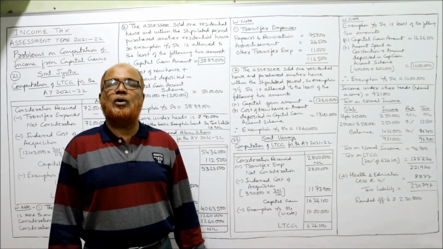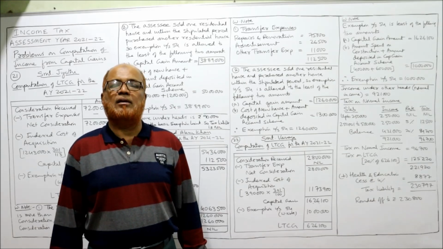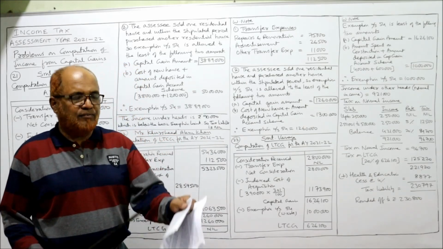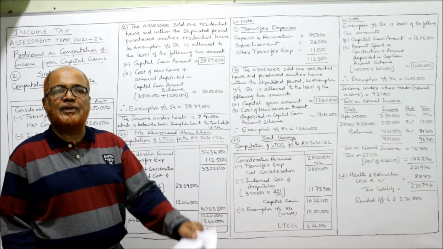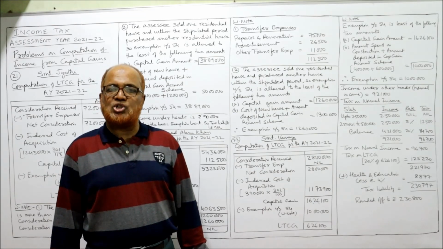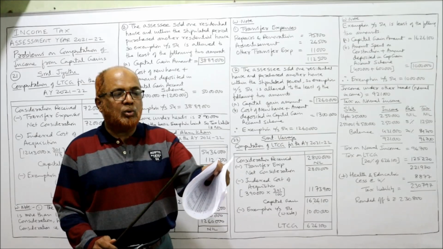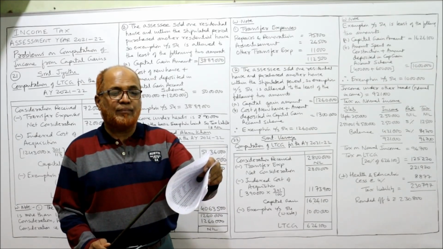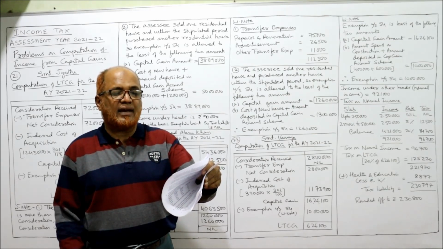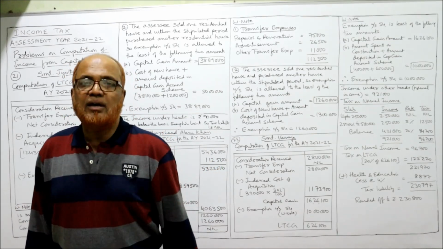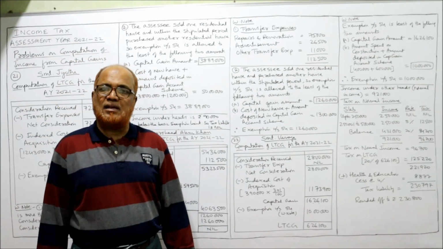So in this problem, the new point is amount spent for construction. It is eligible for exemption under section 54. And deposited 6 lakh rupees in the bank under capital gain account scheme. So 4 lakh rupees spent on construction and 6 lakh rupees deposited in bank under capital gain account scheme. So total 10 lakh rupees exemption may be given. Calculate income from capital gain and tax liability if income under other heads is 9,21,000. So here long-term capital gain plus this other income, we have to compute the tax liability.